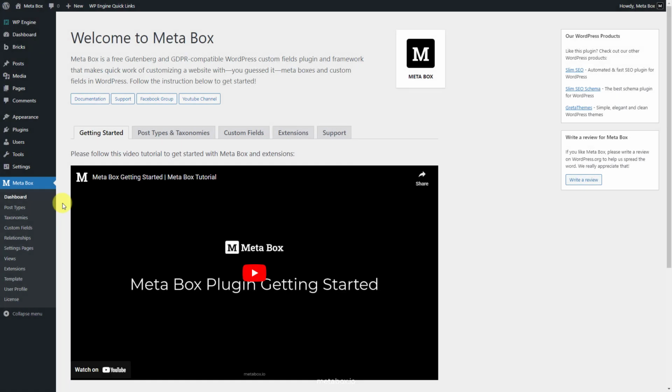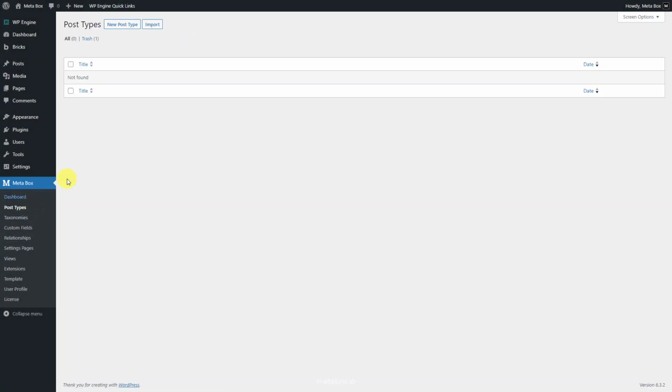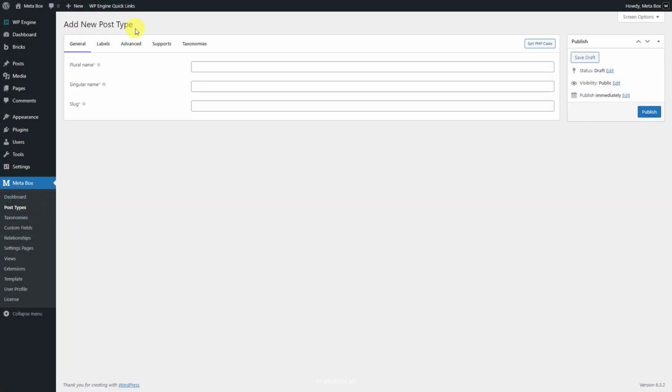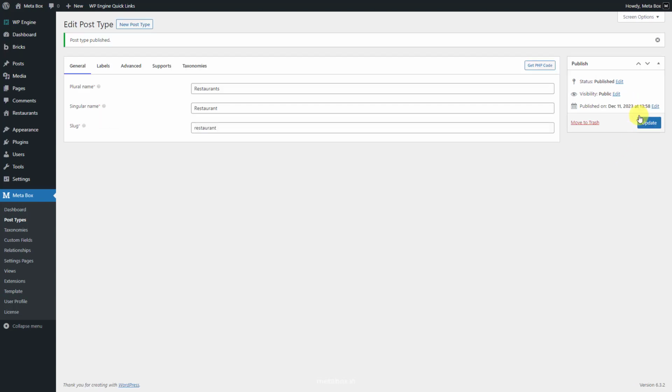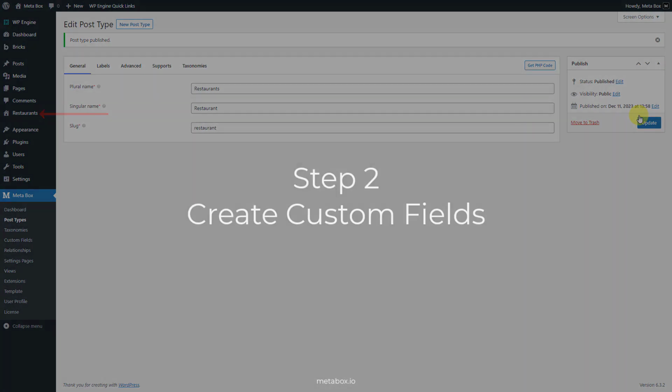Go to MetaBox and create a new post type for the restaurants. After publishing, a new menu will appear right here. It's your post type. In this step, we will create the custom fields to save the opening hours information, then define when they display as well.